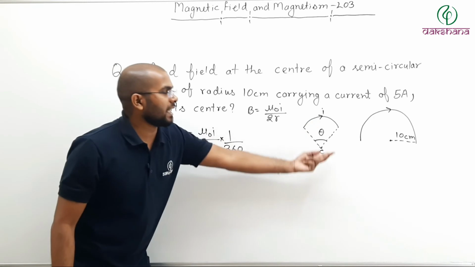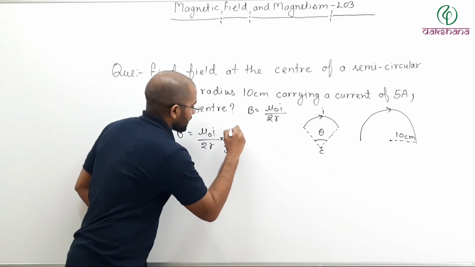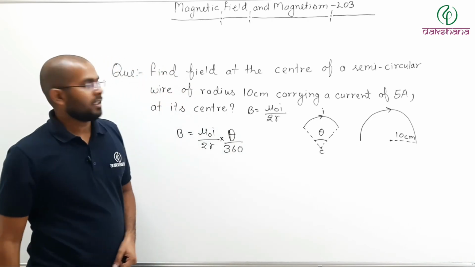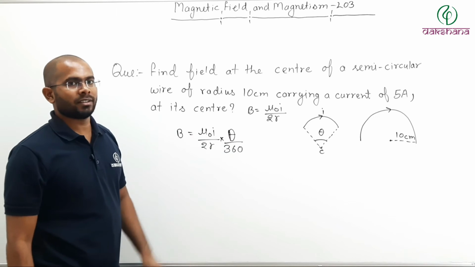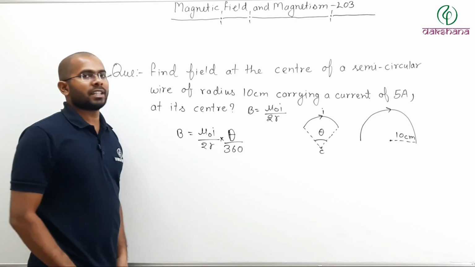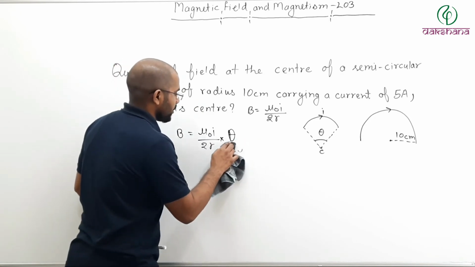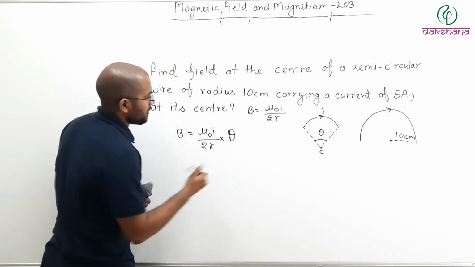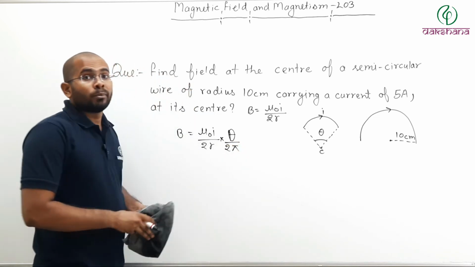And due to theta degrees it will be multiplied by theta. So if theta is given in degrees, then mu naught I by 2R multiplied by theta by 360. And if theta is given in radian, then you can simply say mu naught I by 2R multiplied by theta divided by 2 pi.